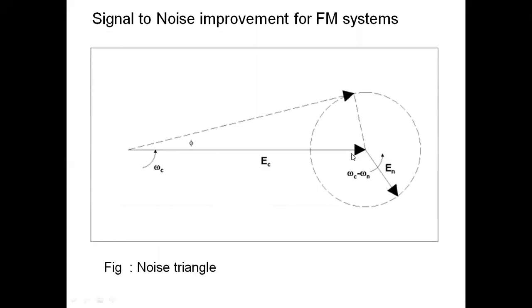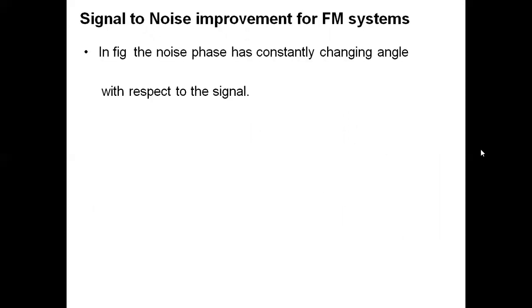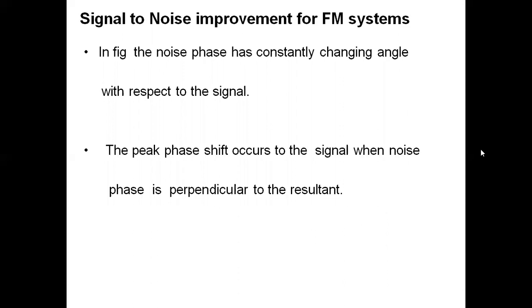So this is the signal and this is the noise, and it depends on the value of theta. If theta changes, the noise added to the signal is in phase additive, out of phase cancellation. Therefore this noise added can be of any phase shift with respect to the signal level. The noise phase has a constantly changing angle with respect to the signal.